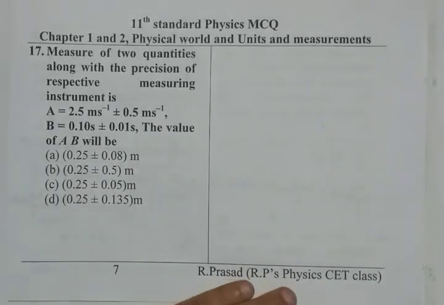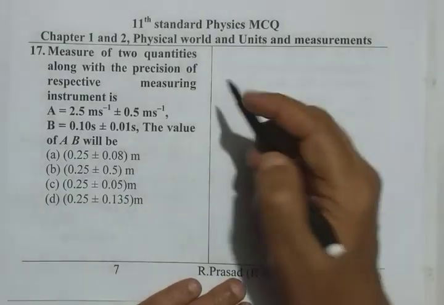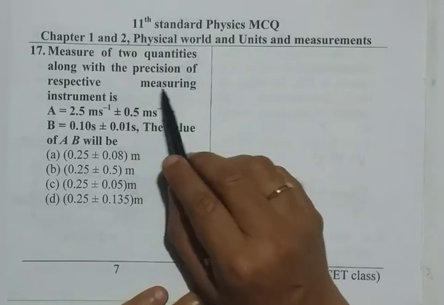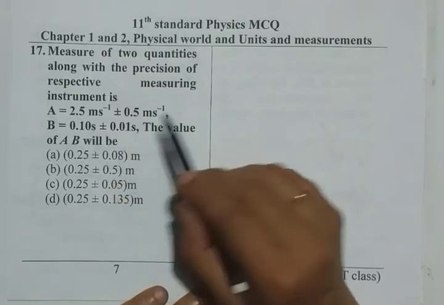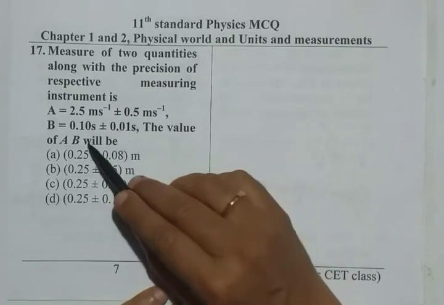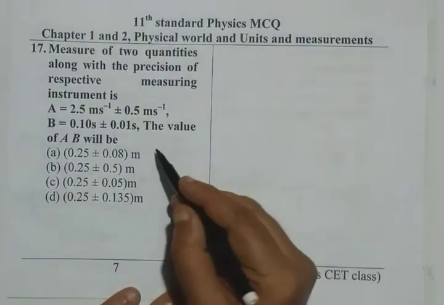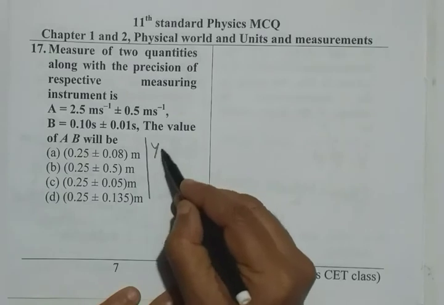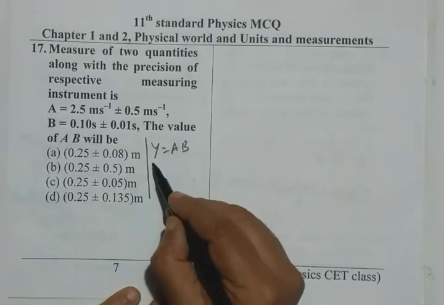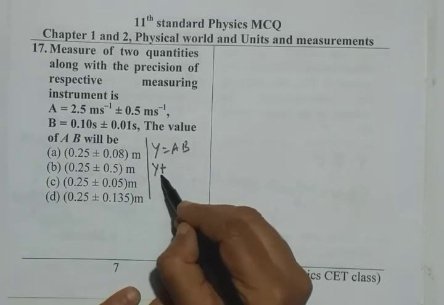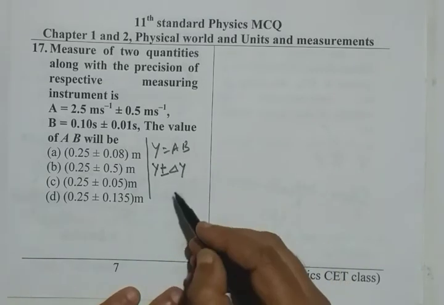Now going for the 17th question, we read it now. Measure of two quantities along with the precision of respective measuring instruments, A and B. A is given and B is given. You are supposed to find the value of the product, that is y equals AB, and we are asked to calculate y plus or minus delta y.